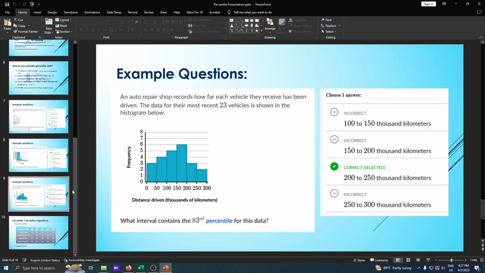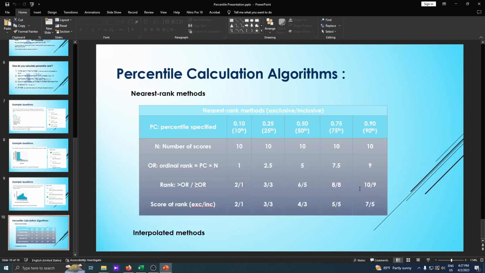When we go into mathematics, we can learn many things when it comes to statistics, guys. One thing I wanted to show you is that there are certain calculation algorithms available for percentile. The nearest rank method is the simplest version for calculating percentile.